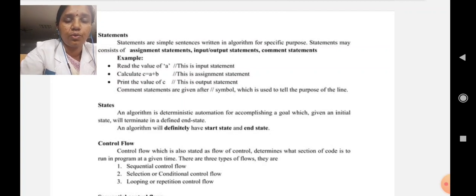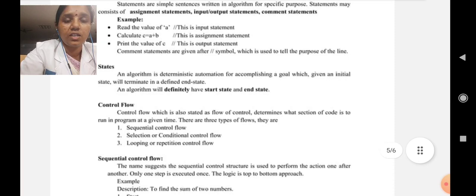And then control flow. Control flow, which is also stated as flow of control, determines which section of code is to run in a program at a given time. There are three types of flows. They are sequential control flow, selection or conditional control flow, and looping or repetition control flow.